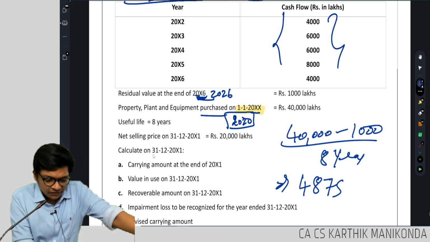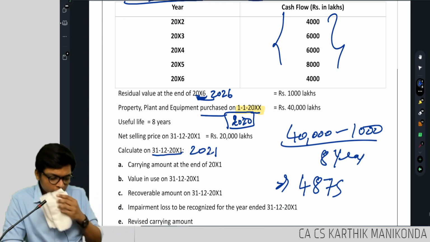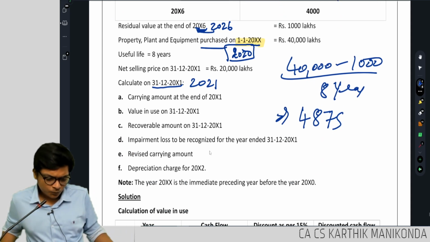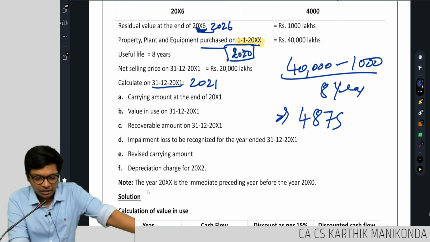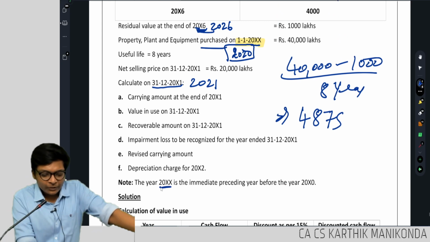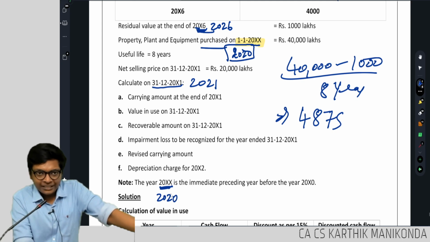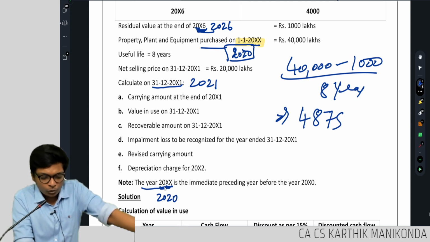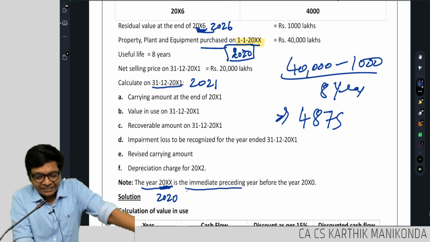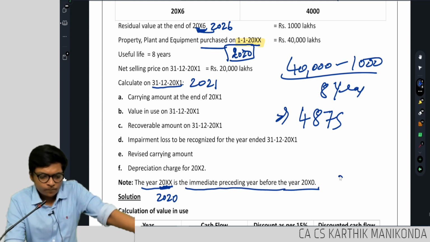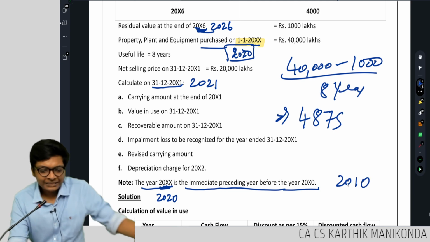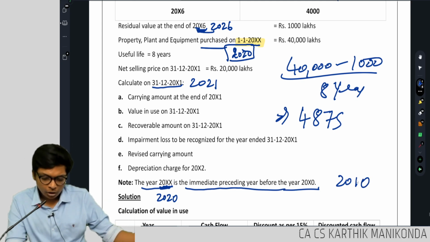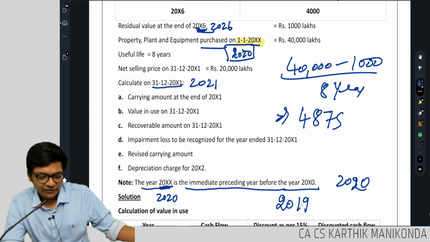Calculate on 31st December 2021. It should be... note that, oh, they have given it here, guys. I assume 20XX as 2020. He has given the note: the year 2020 or 20XX is the immediate preceding year before the year 2010, correct? Or 2020 itself. That means it's 2019. Perfect.